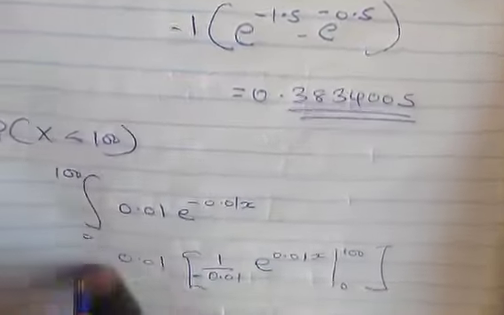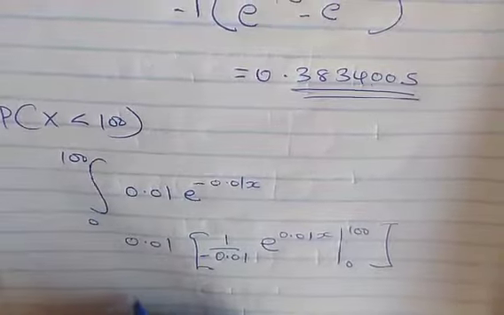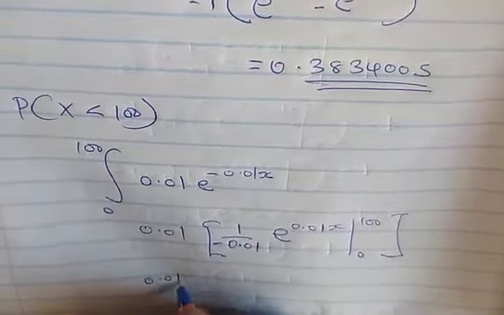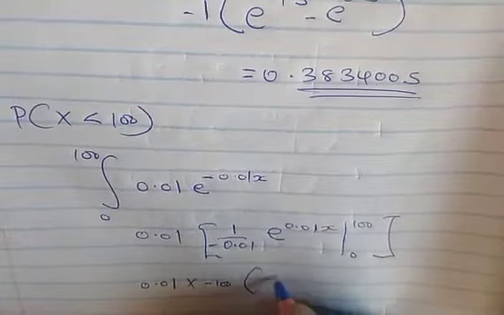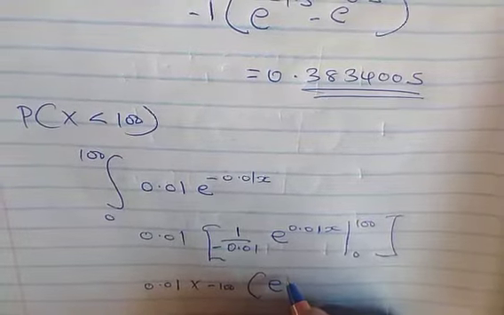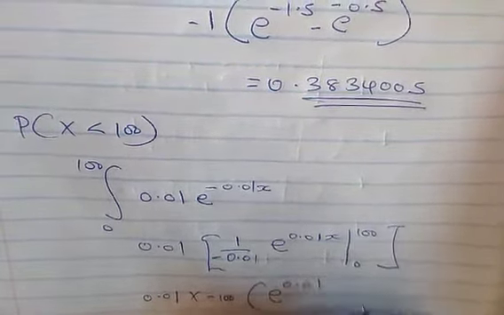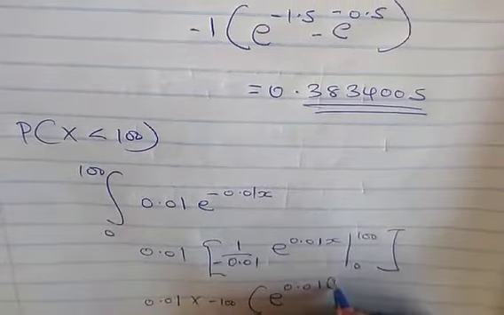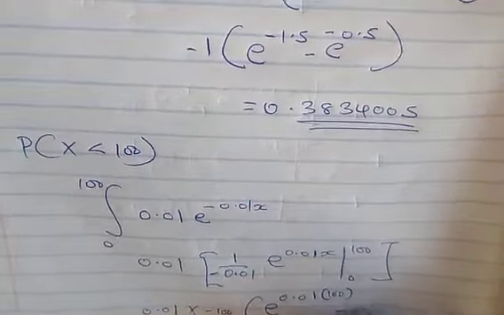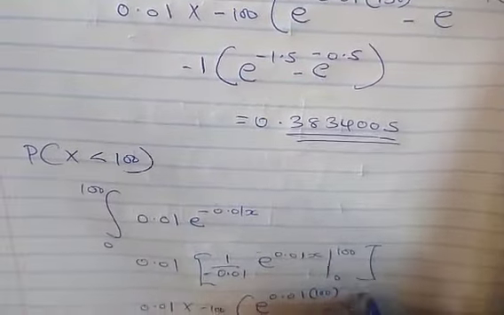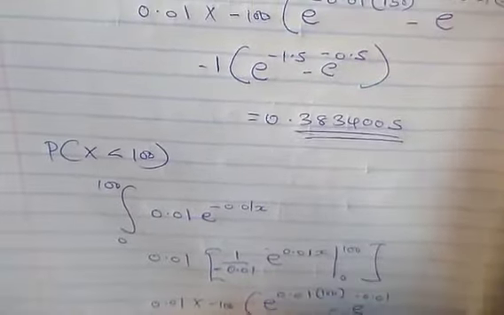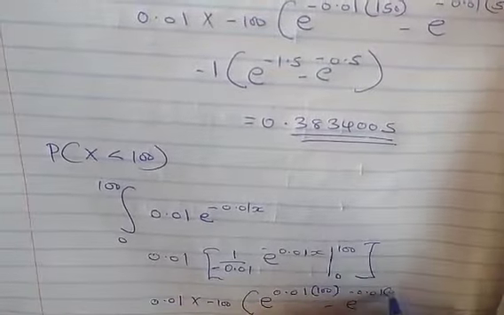We take this one outside, and we have 0.01 multiplied by negative 100, then exponential of negative 0.01 times our x, 100, minus the exponential of negative 0.01 times 0, which is 0.